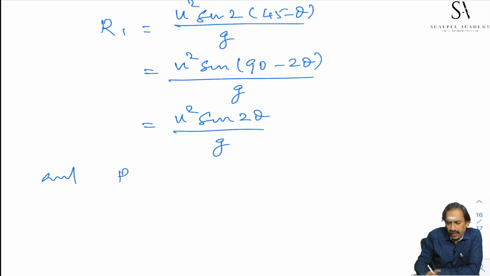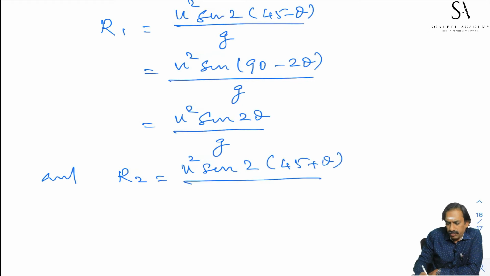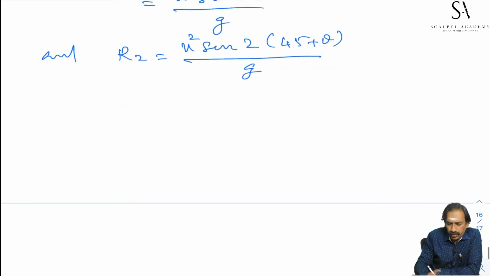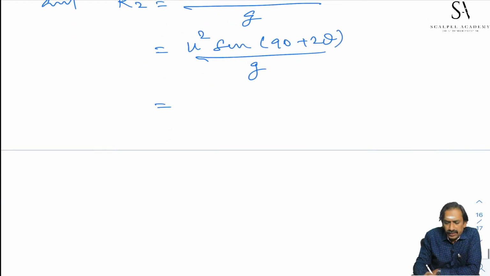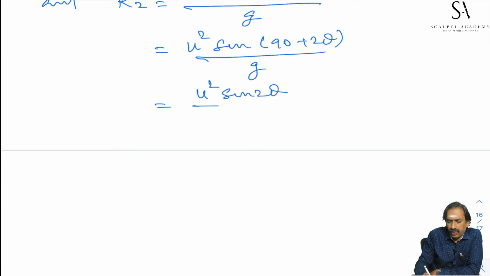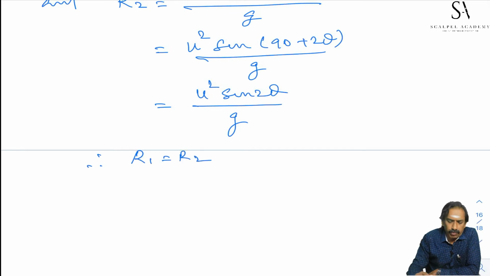And let us calculate R2: u square sin 2 into angle of projection 45 plus theta by g, that is u square sin 90 plus 2 theta. Again sin 90 plus 2 theta is the same. Therefore, R1 is equal to R2, we have proved.